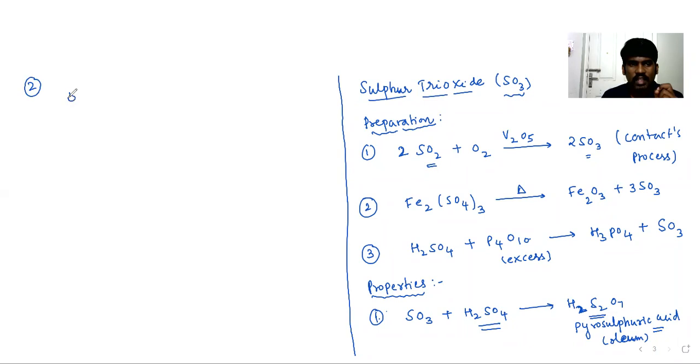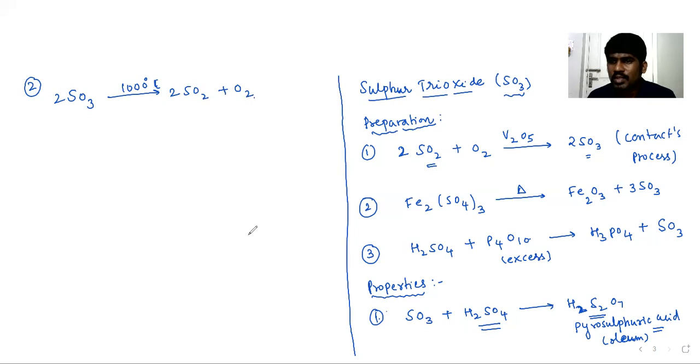Next, thermal decomposition of sulfur trioxide. If sulfur trioxide is heated to around 1000 degrees Celsius, it can be converted into 2SO2 plus O2.